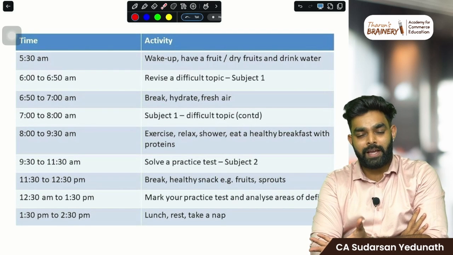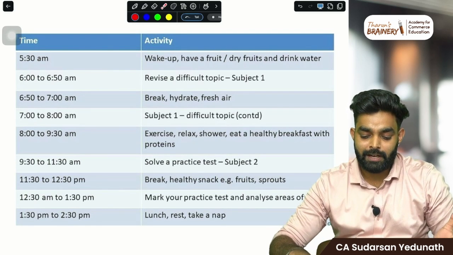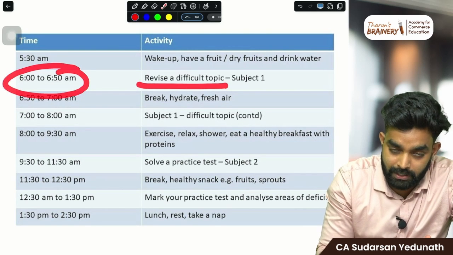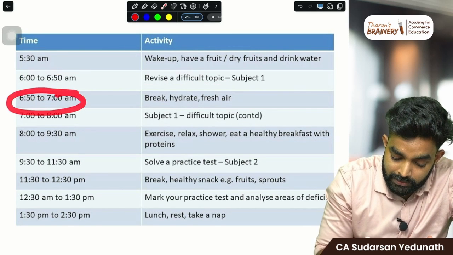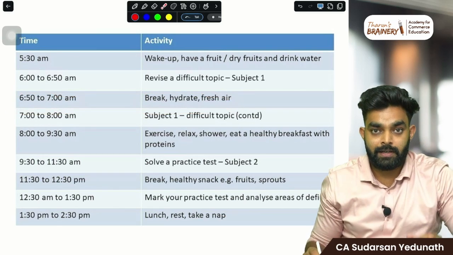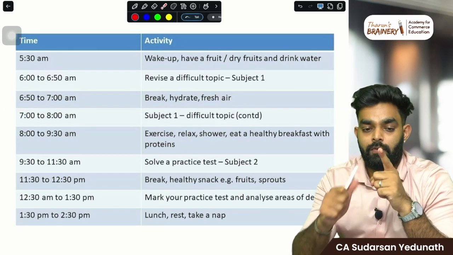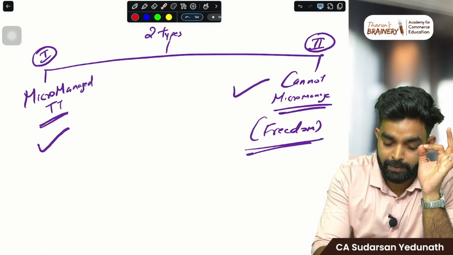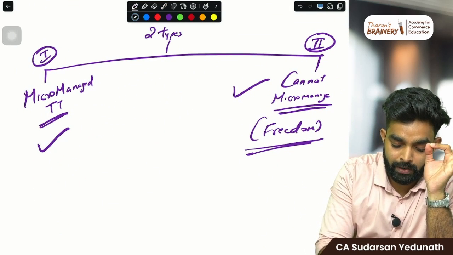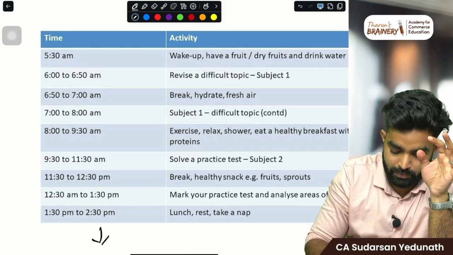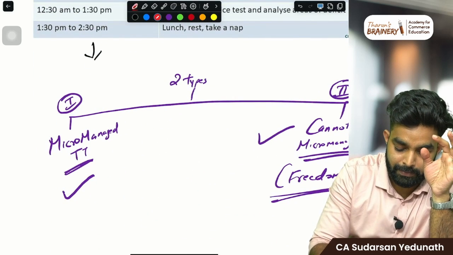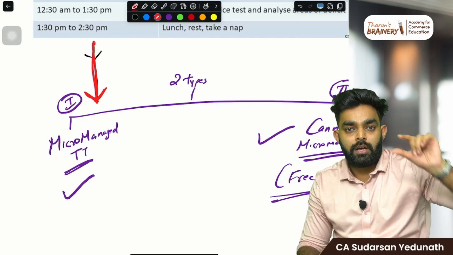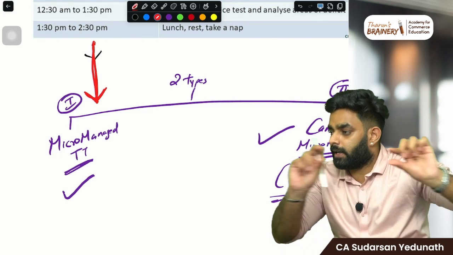Or they start waking up at 5:30, following this kind of micromanaged timetable. See, here 6 a.m. to 6:50 is revise a difficult topic. Then 6:50 to 7, break, hydrate, everything is written. This is timetable number 1, where breaks are defined. Basically, understand there are 2 types of timetables. Number 1 is this one, a micromanaged timetable. Everything is micromanaged. Even the 10-minute break you are taking is written.